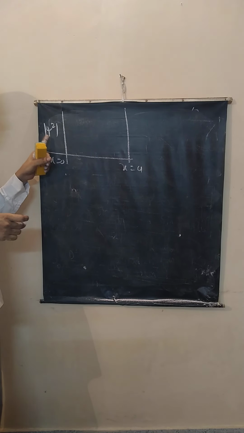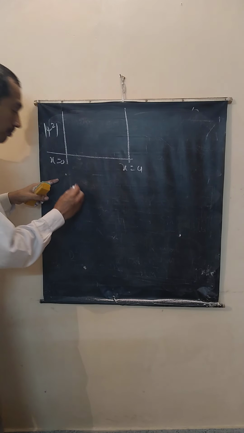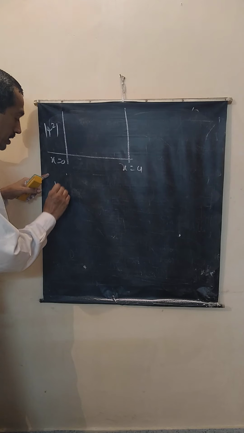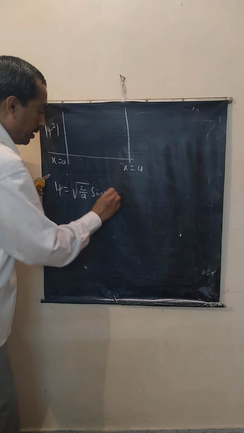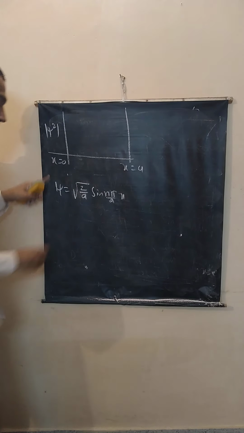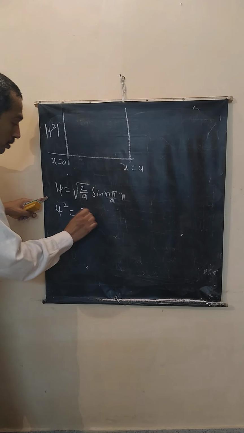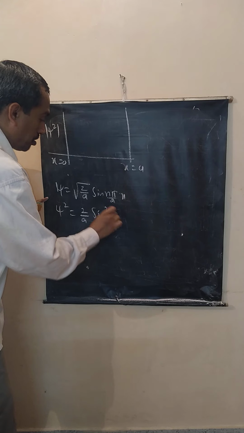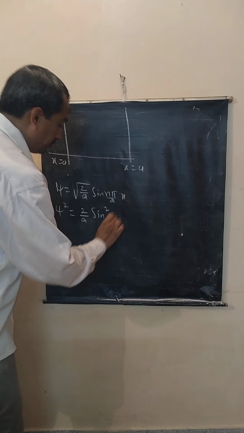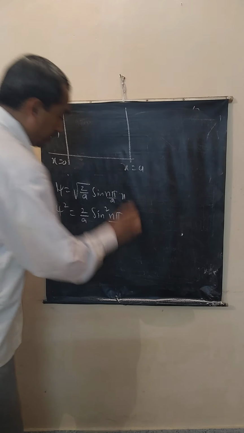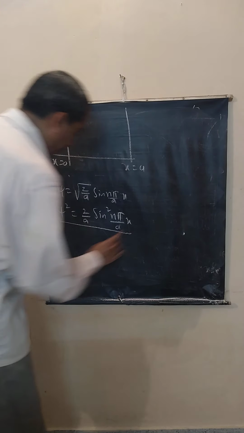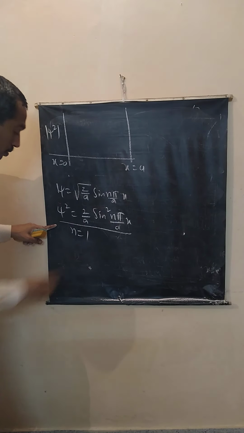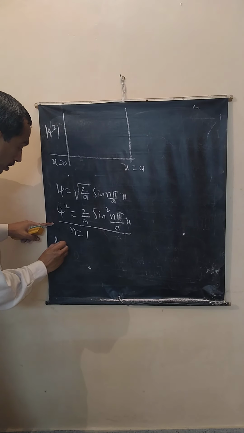So first, psi is root of 2 by a sin(n pi by a into x), correct? Now square it: 2 by a sin square(n pi by a into x). Assume the particle is in the ground state.